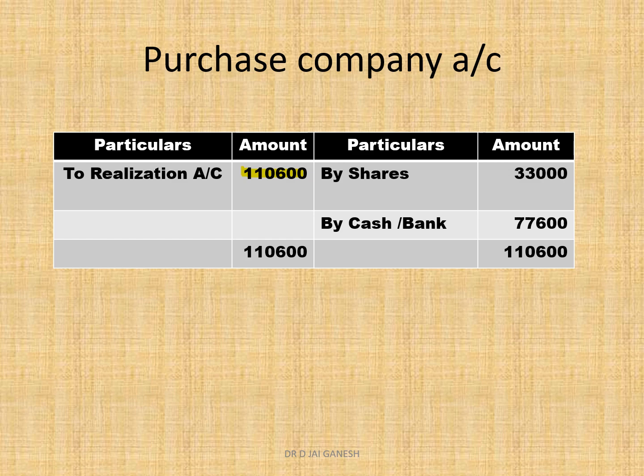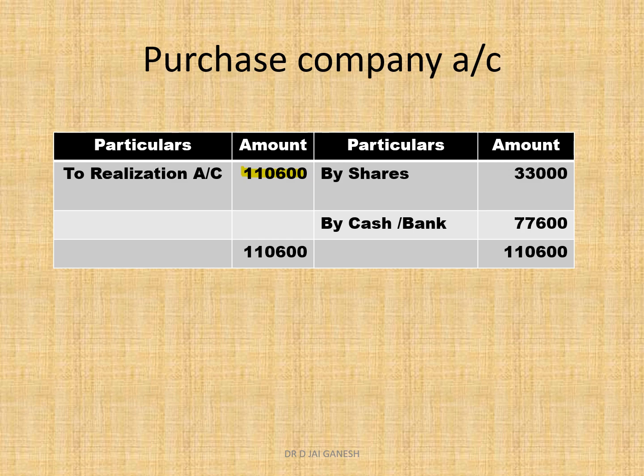There it is credit, here it is debit. So while preparing the realization account, on the credit side we took by purchasing company; here it is on the debit side. So total purchase consideration is 1,10,600 paid by the company.